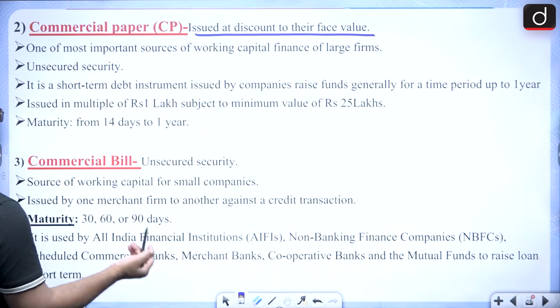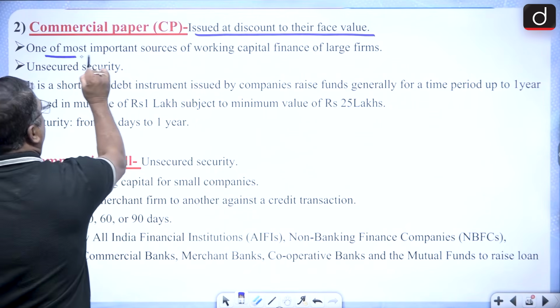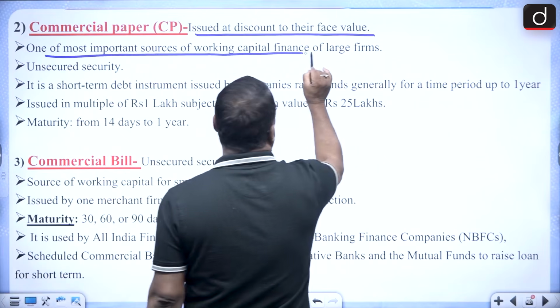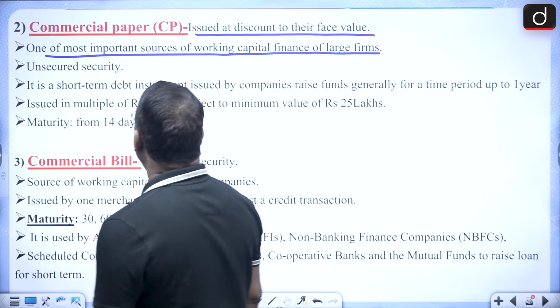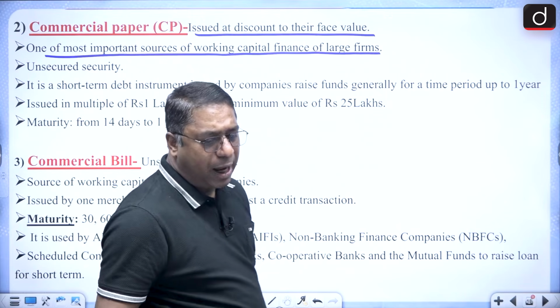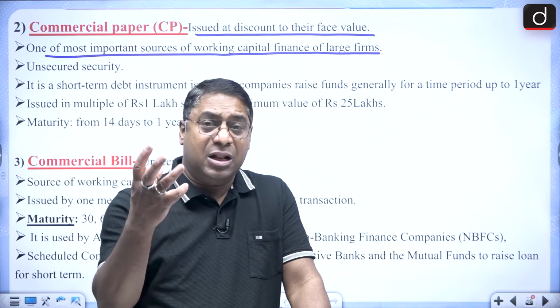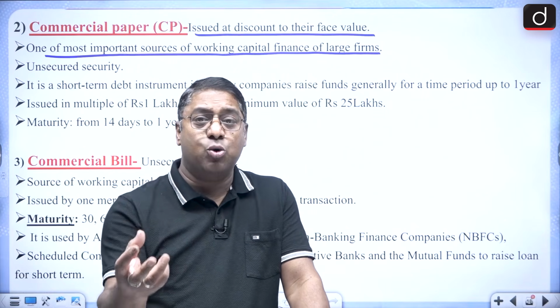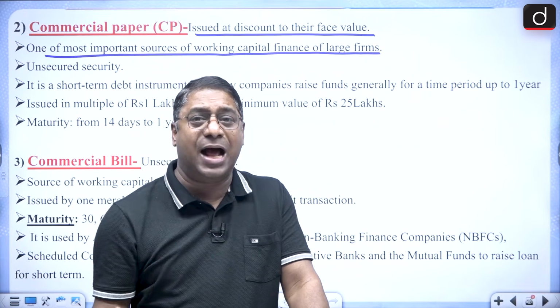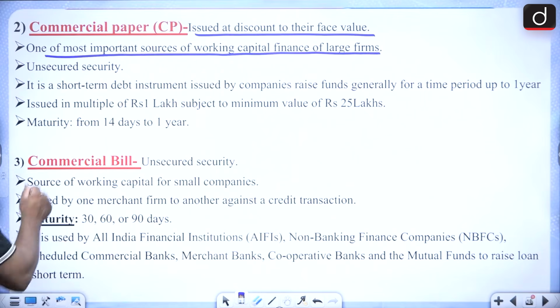That means they are issued at a discount to face value. And it is one of the most important sources of working capital finance of large firms. It is a very important source of working capital finance. Large firms need to get their working capital financed, so for that, commercial paper is used. Plus, it is an unsecured security.